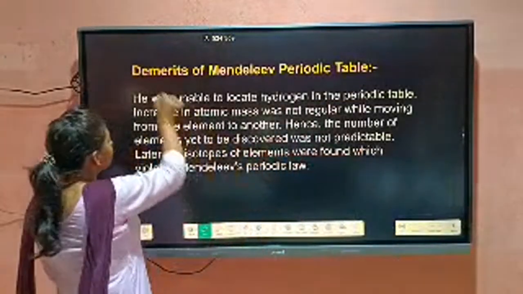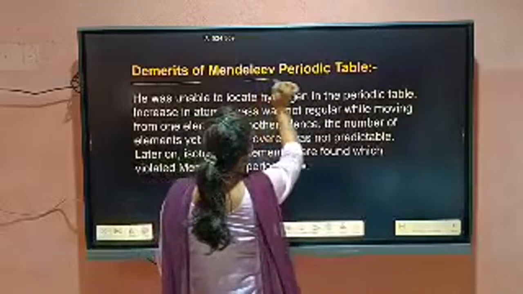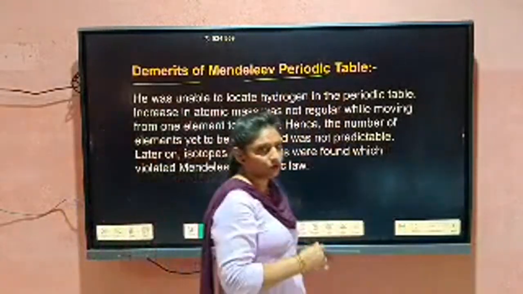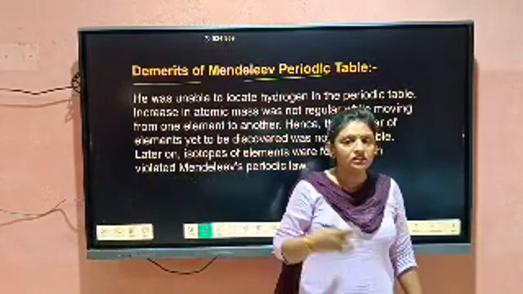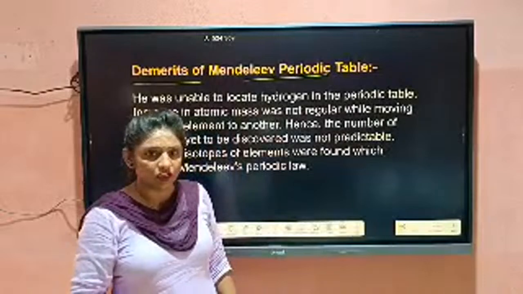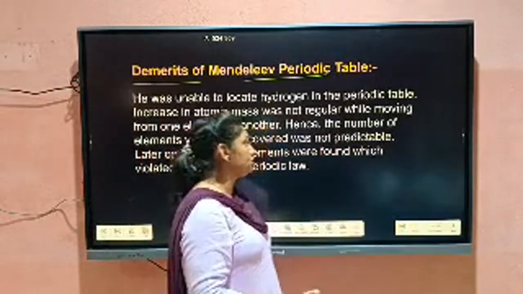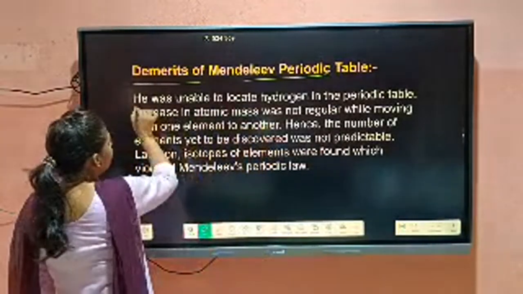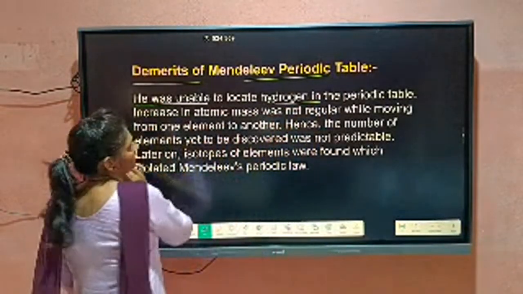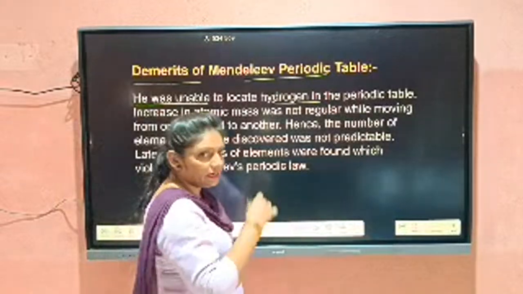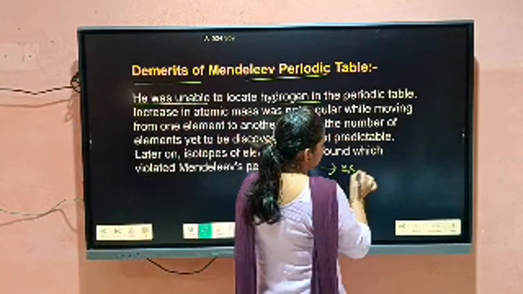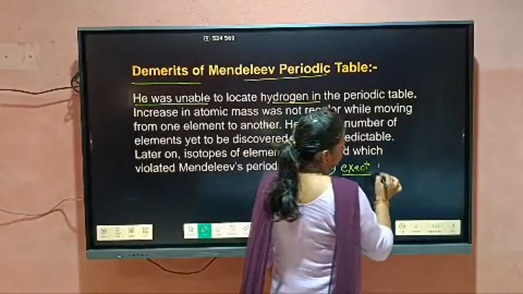Now, what were the demerits of the Mendeleev periodic table? Why do we need to form the modern periodic table? Because there were some limitations, some demerits of the Mendeleev periodic table. So what were the demerits? First one was, he was unable to locate hydrogen in the periodic table. Students, he did not give the exact position of hydrogen.